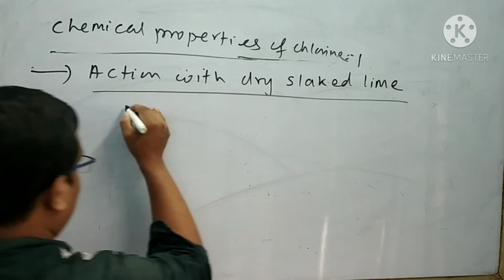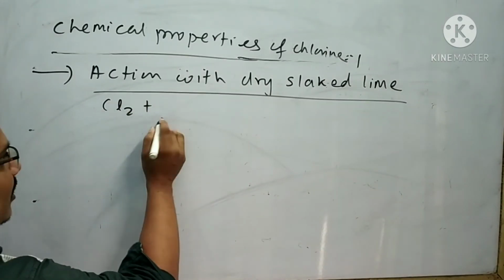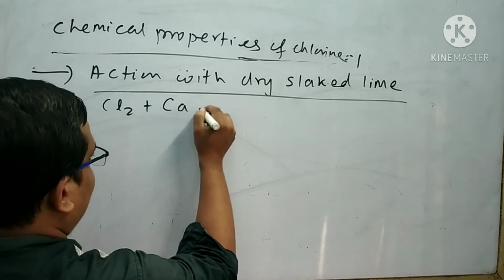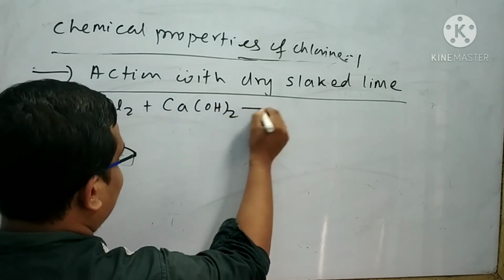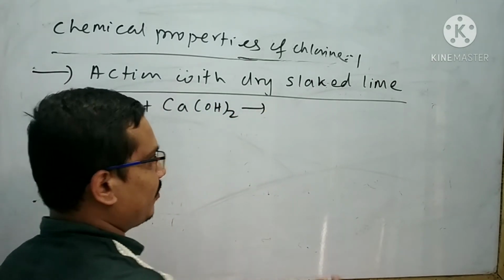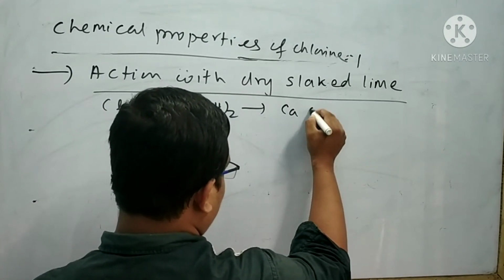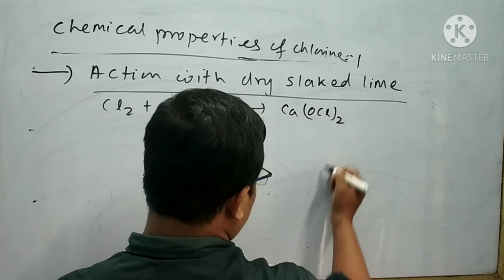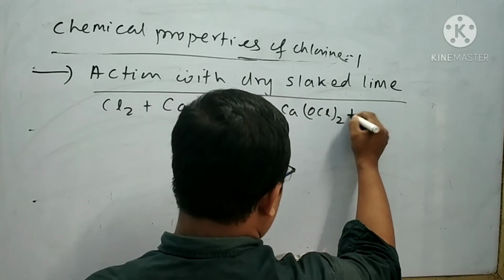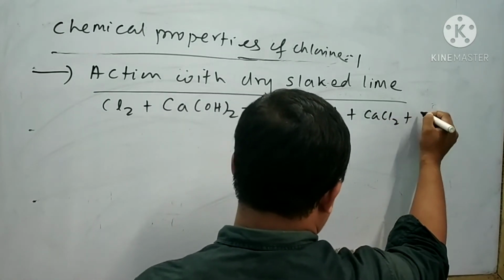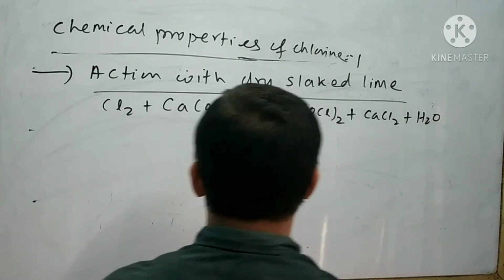When chlorine is subjected to reaction with the dry slaked lime, that is your calcium hydroxide, then bleaching powder is formed. The formula of bleaching powder is CaOCl2. Other byproducts, that is your CaCl2 and water, are also formed.